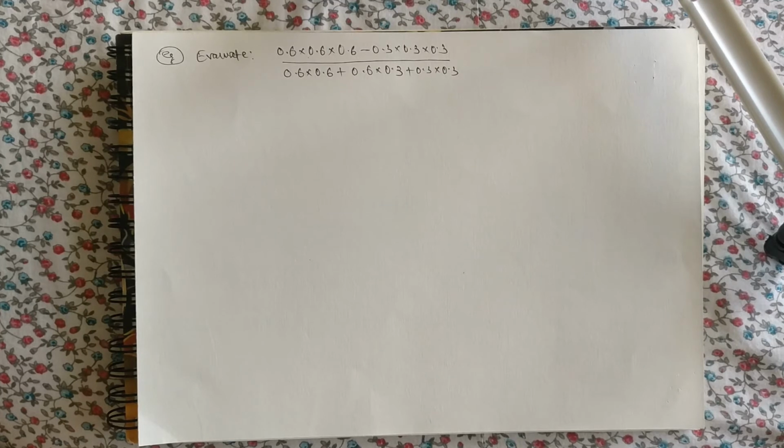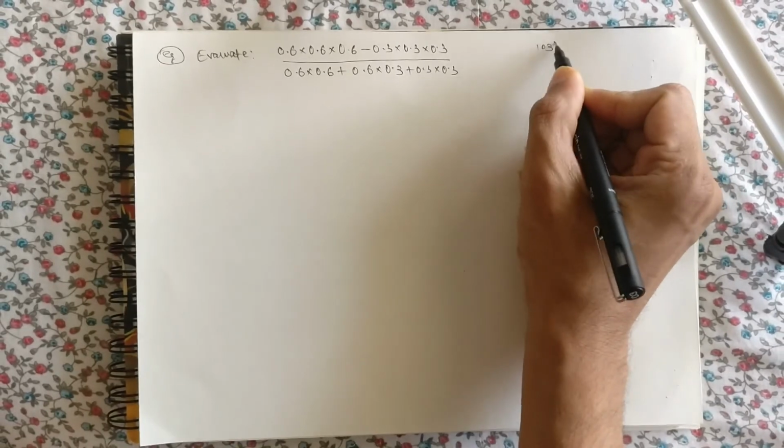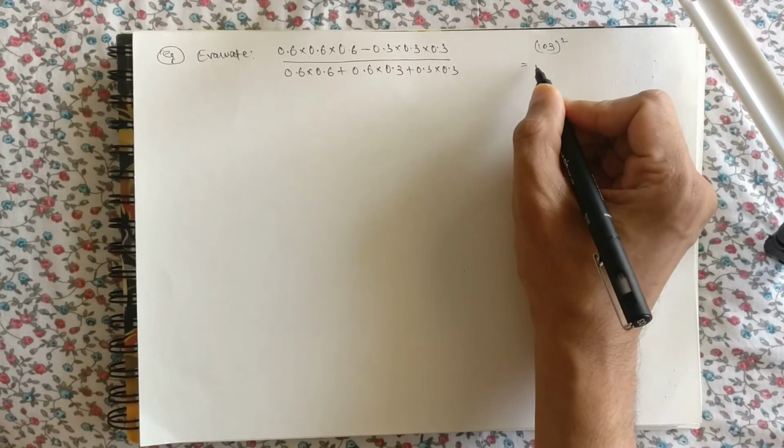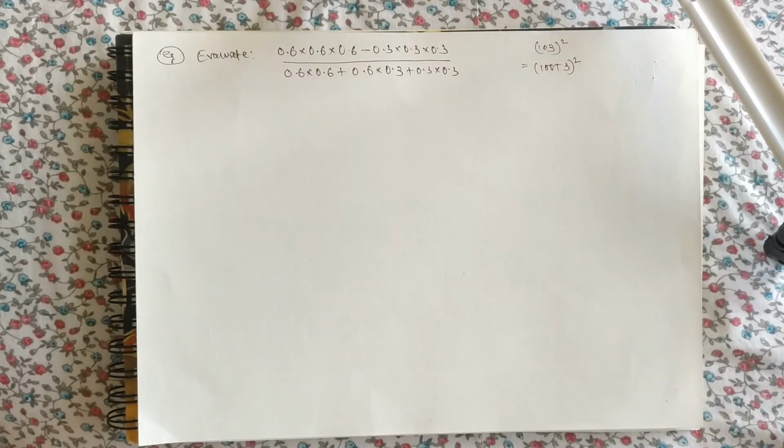In the second video of expansion, I had discussed that there is a question like 103 the whole square, which you have to solve using identities, that is 100 plus 3 the whole square, a plus b the whole square, and you solve it.